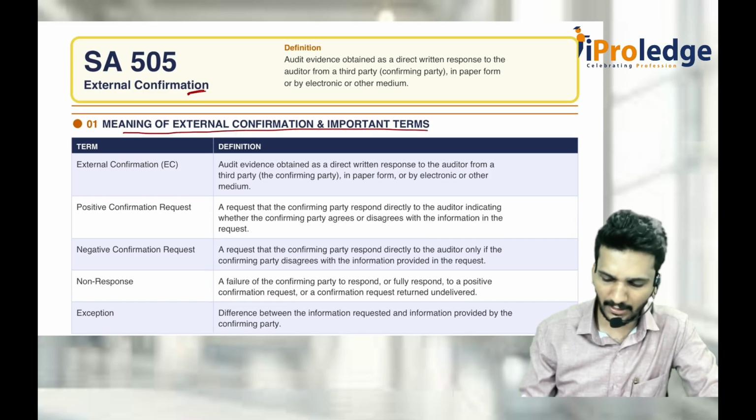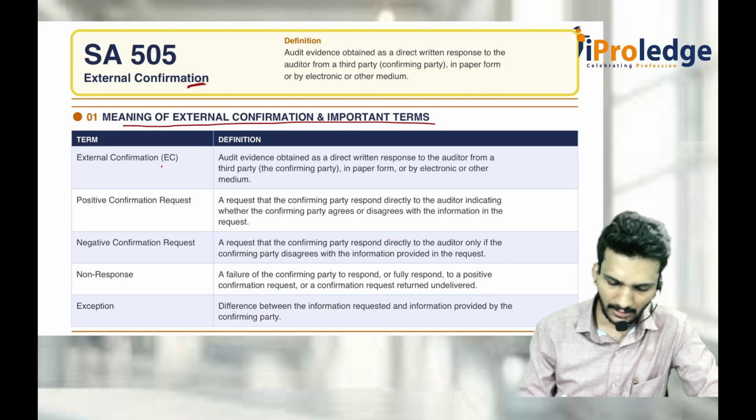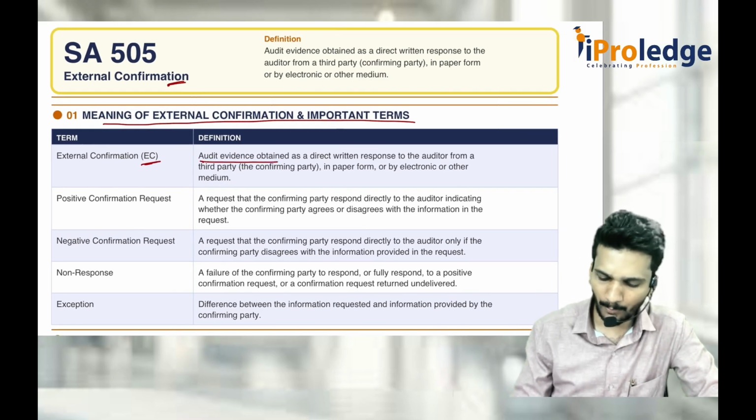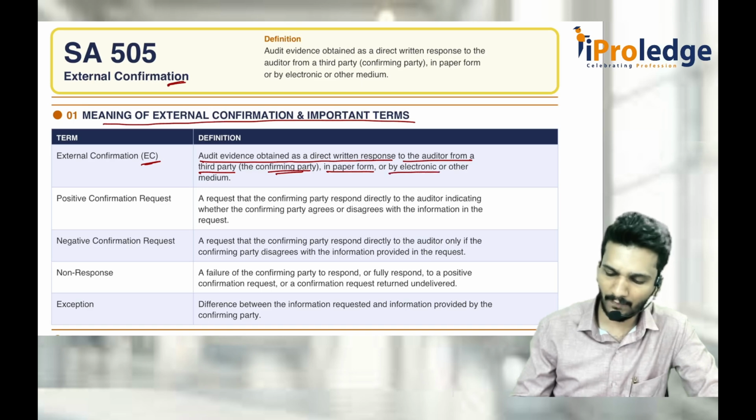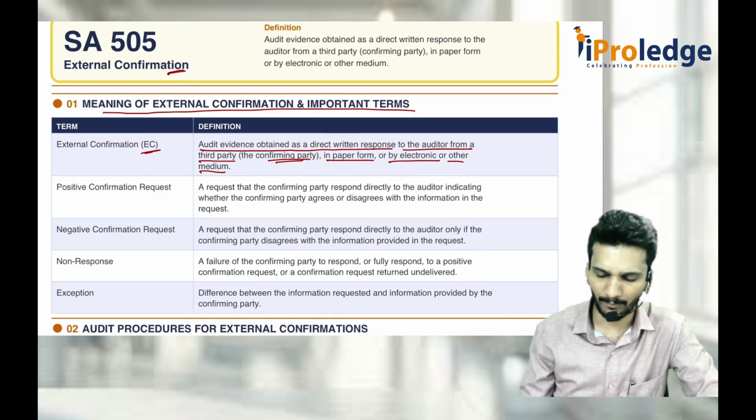Meaning of external confirmation and important terms. External confirmation means audit evidence obtained as a direct written response to the auditor from a third party, that is the confirming party, in paper form or in electronic form or any other medium. It can be any other medium also. It need not be paper or electronic form.